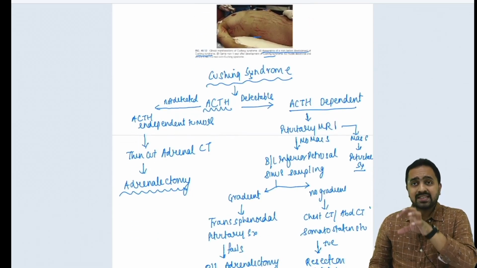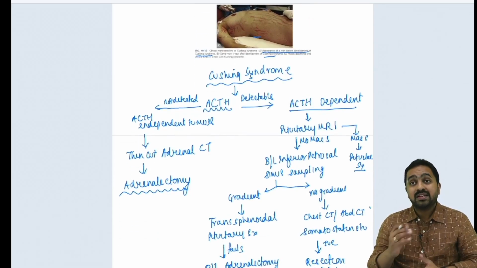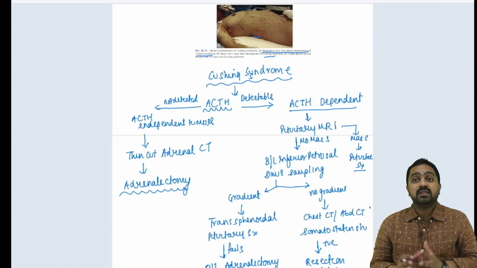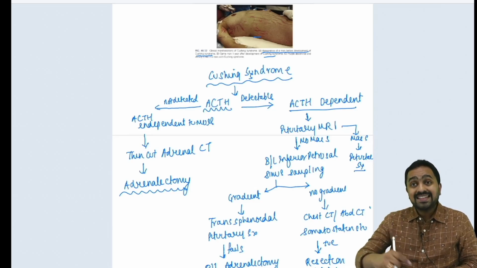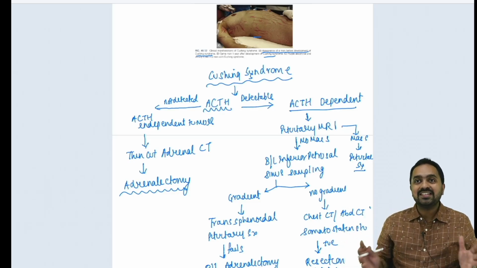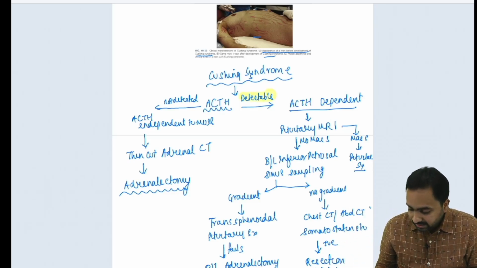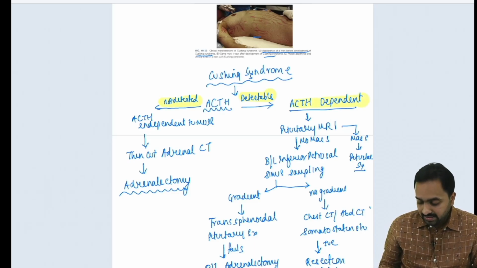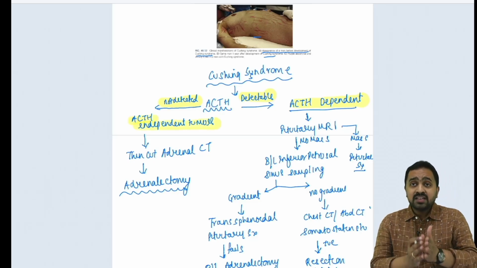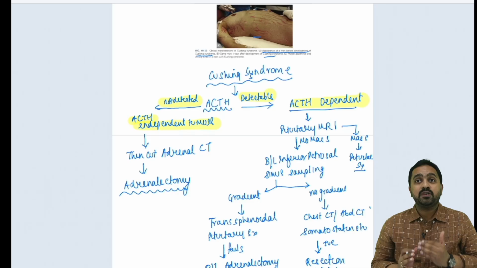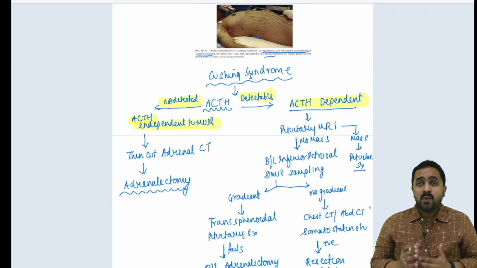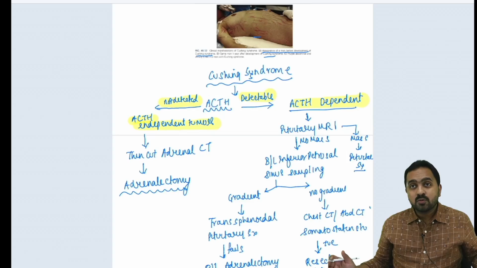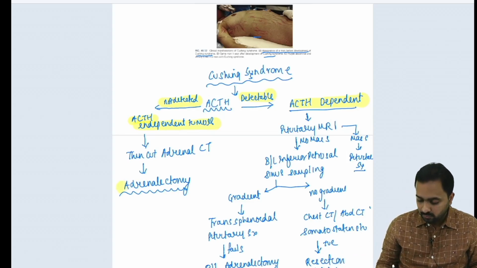So having established biochemically the Cushing syndrome, the next step would be to determine the plan of management. So here the next step would be to measure the ACTH levels, because if it is detectable, then it would be an ACTH dependent tumor. If not, it would be an ACTH independent tumor. In case of ACTH independent tumors, we would do a CT scan, where if it is an adrenocortical carcinoma or an adenoma, we would go for a surgery.